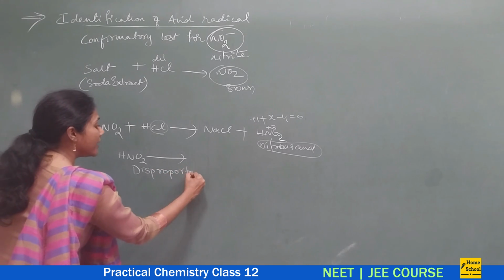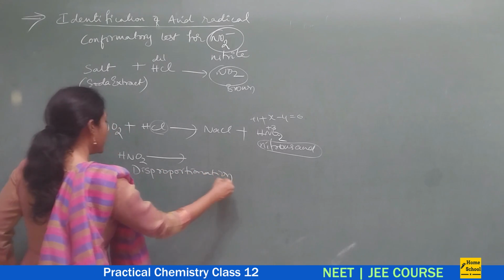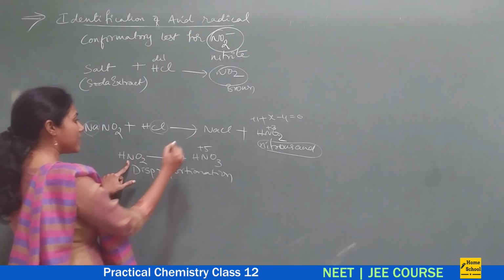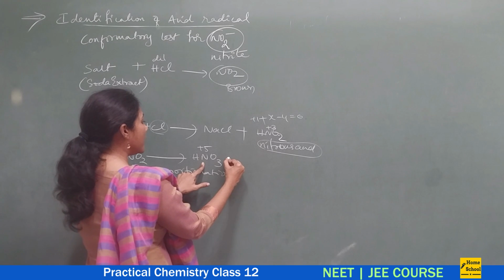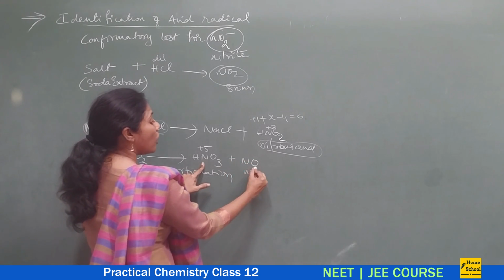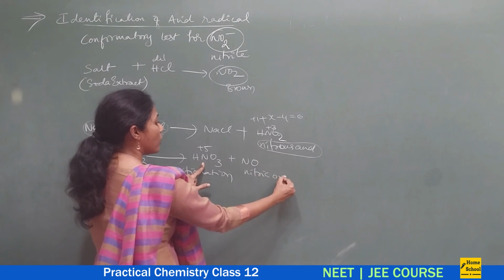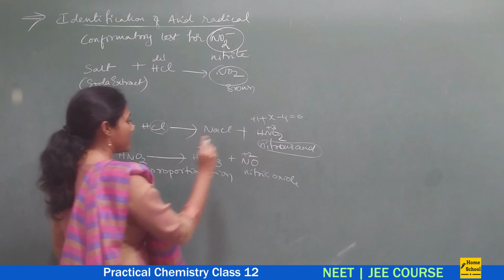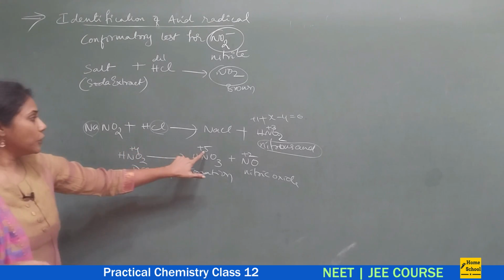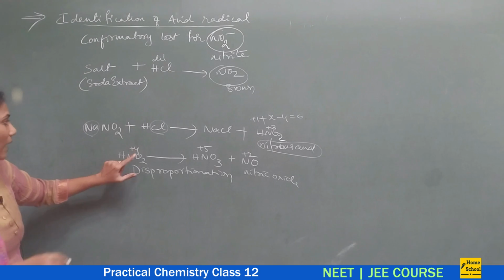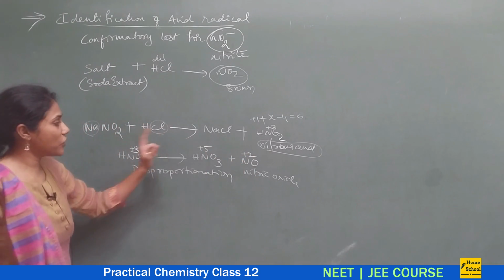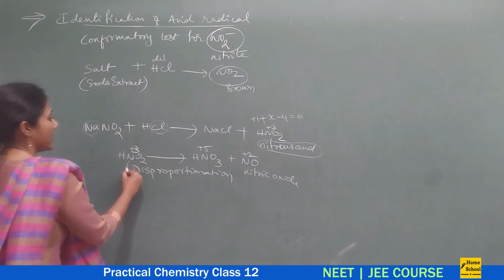It will disproportionate to nitric acid, which has an oxidation state of +5, and it will also disproportionate to NO, nitric oxide, which has an oxidation state of +2. So +3 got converted to +5, and +3 got converted to +2 also. So both oxidation and reduction happened. So it is a disproportionation reaction.